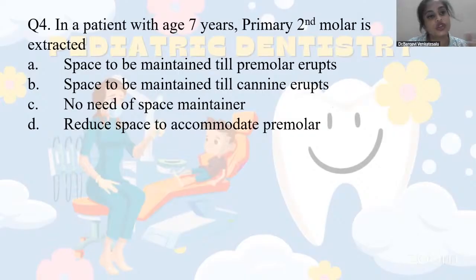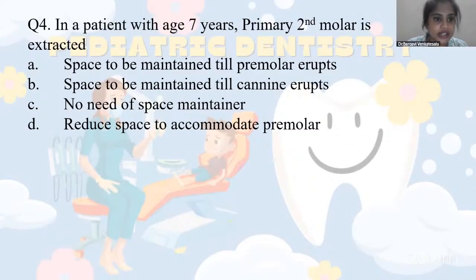Now, fourth question. In a patient with age 7 years, the primary second molar is extracted. Again, regarding the space maintainer. What I told you is, if the question is regarding space maintainer, all you have to keep in mind is to double check the child's age. So the child's age is 7 years, right? So the child will have the permanent first molar in his mouth. Now, what do we have to do? Space to be maintained till premolar erupts, or space to be maintained till canine erupts.